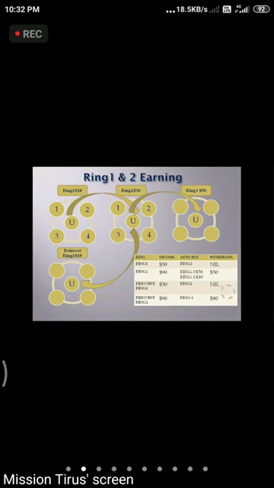For the first time in the $10, we are earning 0. From the second ring of $30, we are going to earn $30. But the third time when it gets reinvested, we are going to earn $30 from the first ring, the easy ring, and $30 from the second ring, which is of $80. In total we are going to earn here 80 plus 30, $120, over and over for the lifetime. Next.